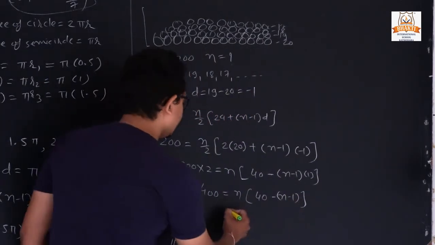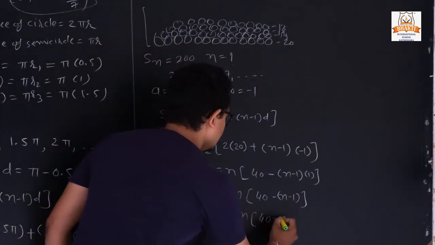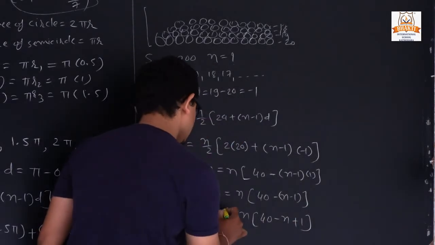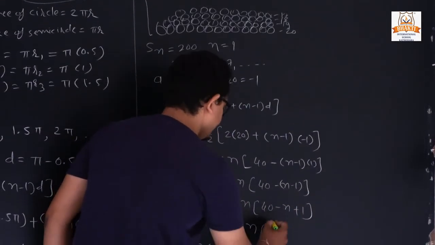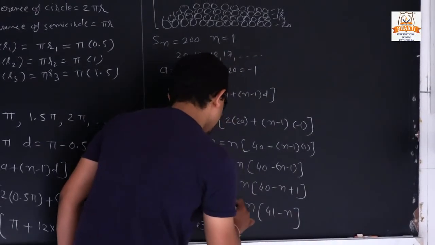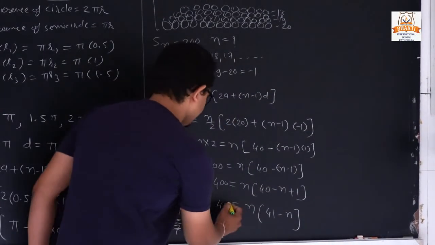Now we expand the bracket: minus n, minus minus plus, so 40 plus 1 is 41 n, and 400 stays the same.